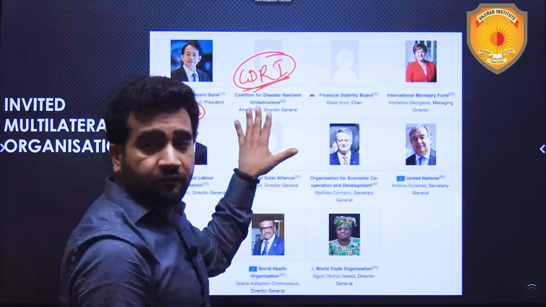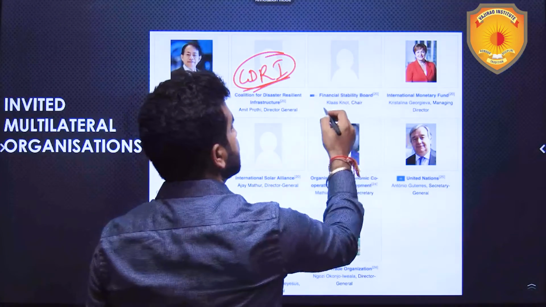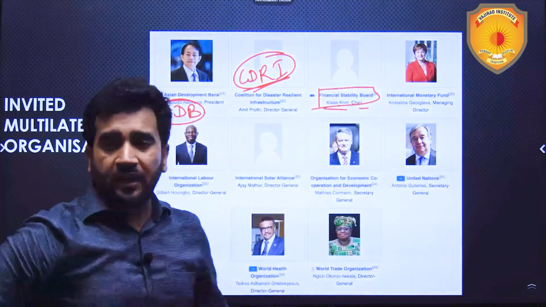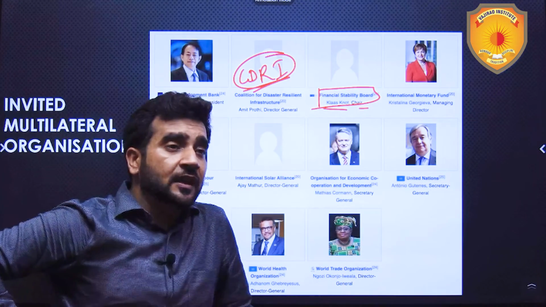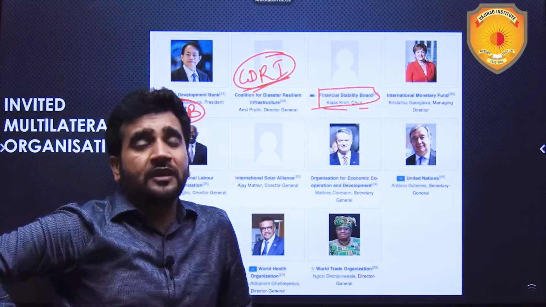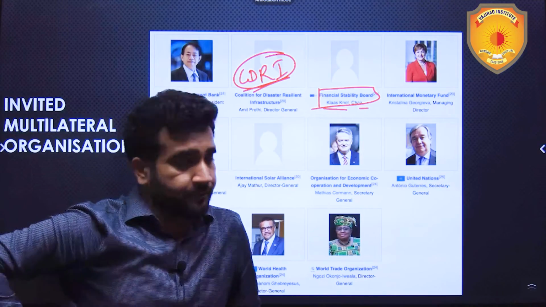It will not fund, but it will give the knowledge. Next is the Financial Stability Board head. This Financial Stability Board basically aims at integrating the, I would say, monetary policies and overall economies of the world so that stability is maintained and there is less and less volatility.